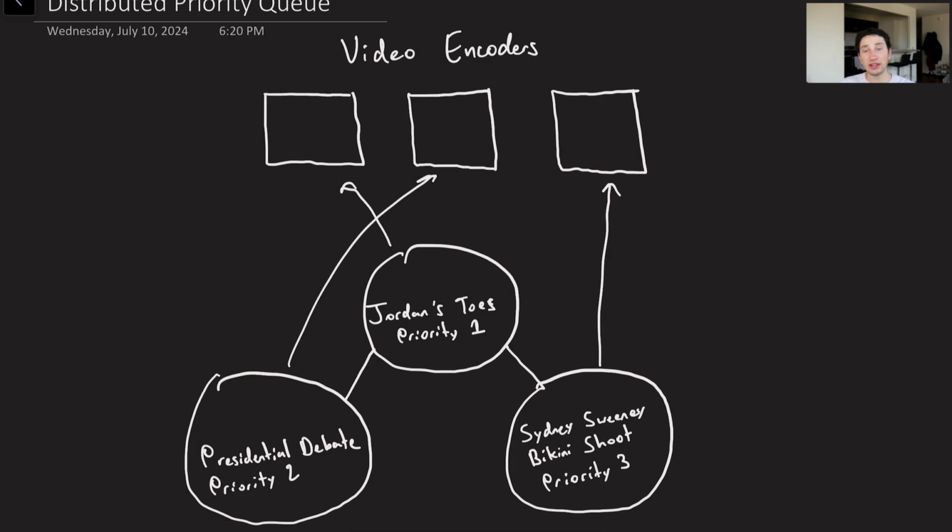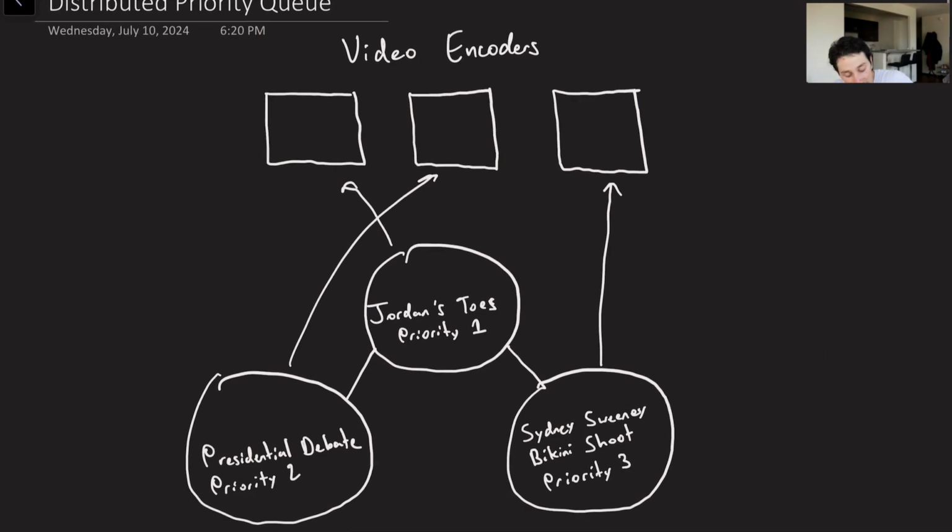So a company like Facebook or Google or any massive one like that does need something like a distributed priority queue. The reason being that they have tons of jobs that they want to run in an automated fashion, they want to run them asynchronously, and ideally certain jobs are more important to run than others, so they want to be assigning them with some sort of arbitrary priority. So let's say, for example, as you can see in the drawing, something like a video encoder. Maybe we've got one video over here with priority 1, we've got the presidential debate over here with priority 2, and we've got a last video over here with priority 3.